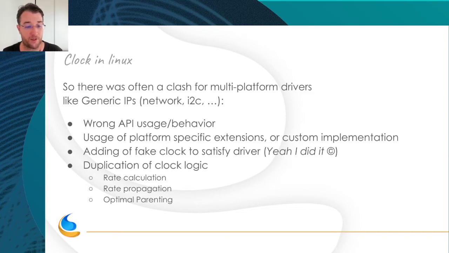And worst of all, you have duplication of clock logic. For example, all the rate calculation, propagation, and the parenting system was made for OMAP, but for other platforms it was done differently, or maybe badly. For example, all the clock rounding was maybe done correctly for OMAP and not for the other platforms. So it was not right. And for example, I'm one of those who added a fake clock to satisfy a driver, which is not something I want to speak about.